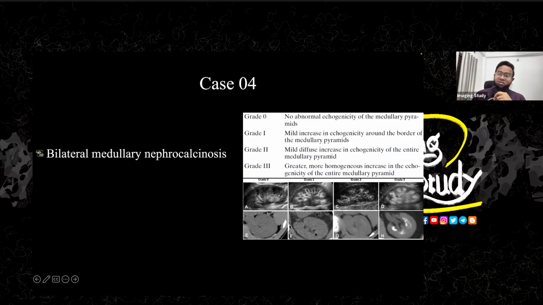CT scan is a very excellent technique, but grade 1 and grade 2 are a little bit difficult to evaluate in CT, but grade 2 is quite easily understandable on CT. Grade 1 is a little bit difficult. So for both cases, ultrasound is a very good technique to evaluate. So comparing the ultrasound with CT may give a very good evaluation.